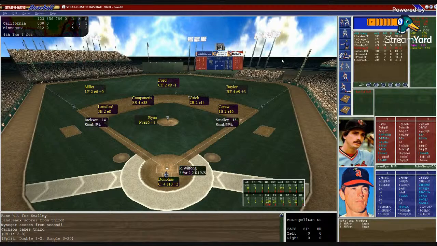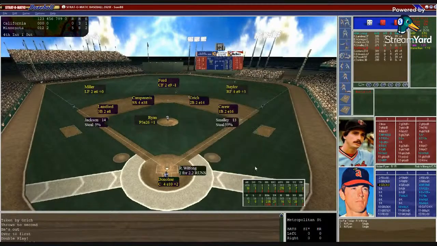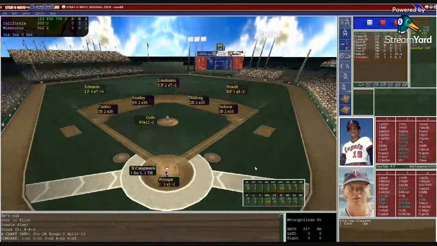Here's Rod Wilfong, 2-for-2 with 2 runs scored. Donahue sets in. Ryan from the stretch. Things have gotten ugly fast. Ryan from the stretch. Here's the pitch. 4-4 ground ball to second. That is Rich. He's at 2, looking for 2, and does. Double play. But the Twins get 2 more in the fourth. We played 4 here at the Met. It's 5-0 Twins.